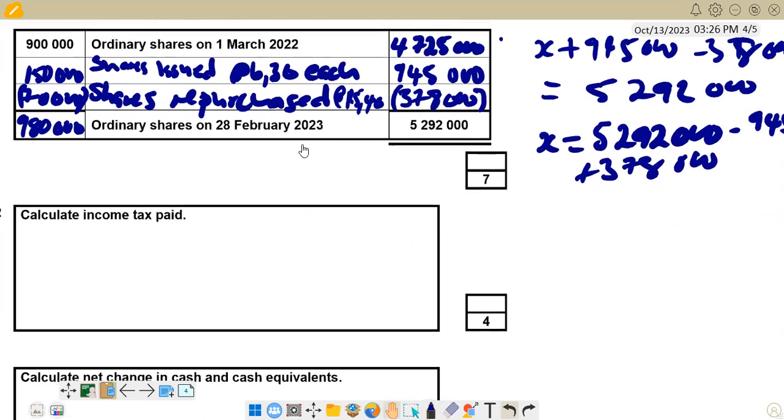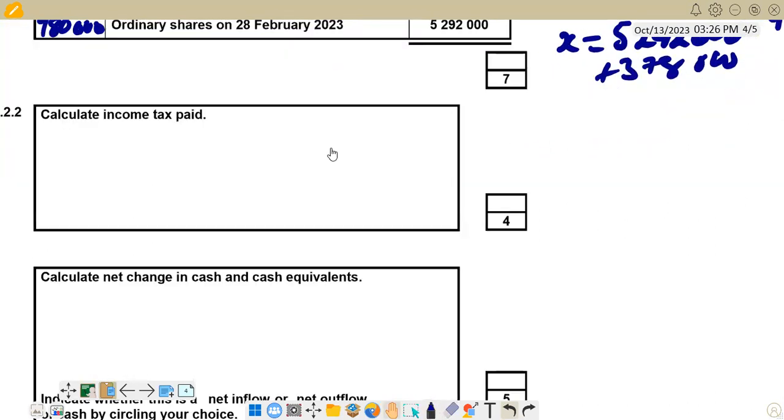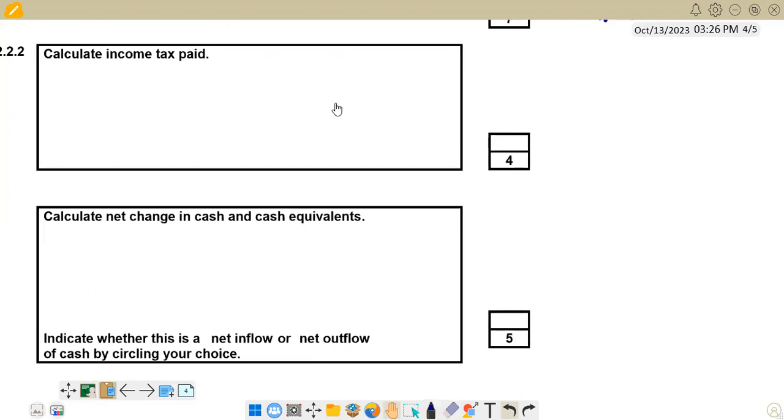And then we go to the next one. The next one is on how to calculate income tax. Next one, we want to calculate income tax there. So we try to find out in the question what we have in terms of the balances of income tax.